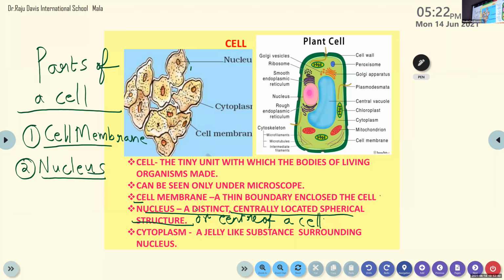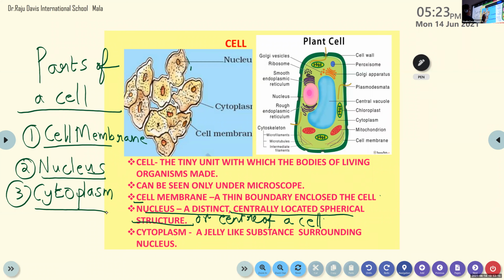And the last important part is cytoplasm. Cyto means... C-Y-T-O-P-L-A-S-M. Cytoplasm. Sometimes they will not pronounce the M, they'll just say cytoplasm. If you go to the internet, you will get the correct sound. These are all scientific terms, so sometimes they are pronounced differently. Okay, ma'am, what is cytoplasm?